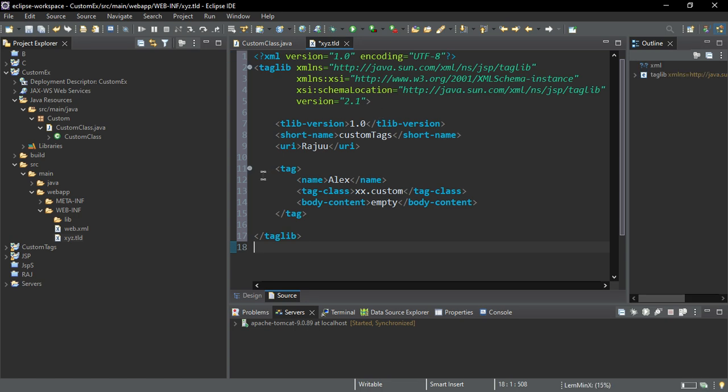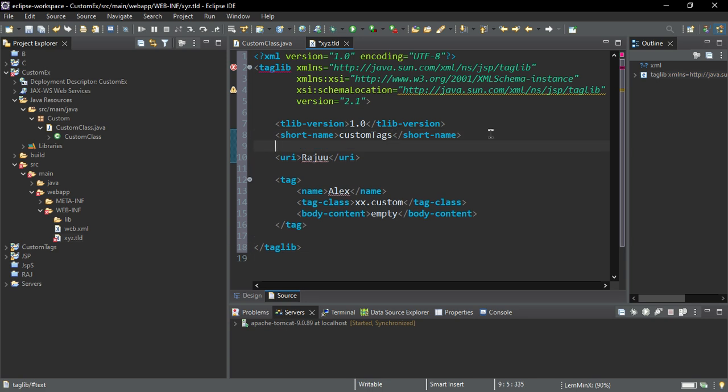So in the basic format, the first 8 lines are not much necessary for the user. They are basically predefined. So the basic changes we are going to make are here. The short name is nothing but a nickname, which helps us to understand which TLD file this is about. Okay.